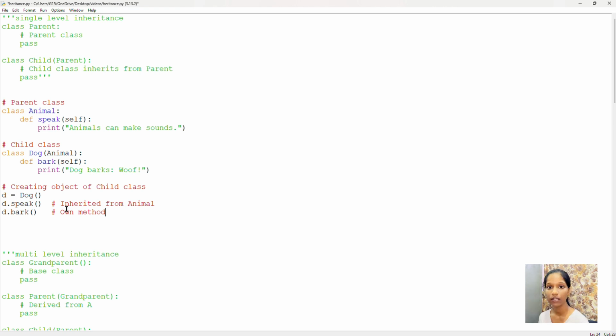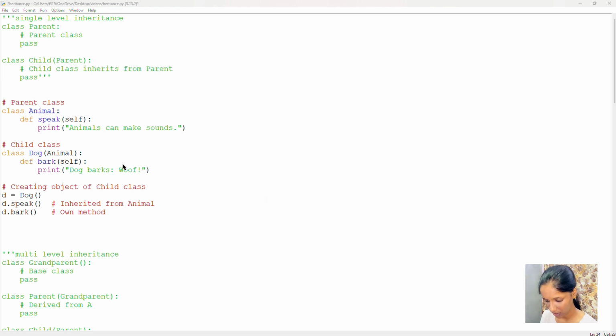It is a function or method in parent class, and as it is inherited to the child class by the parent class, so I can access it through child class, and here I can access another method of the child class.